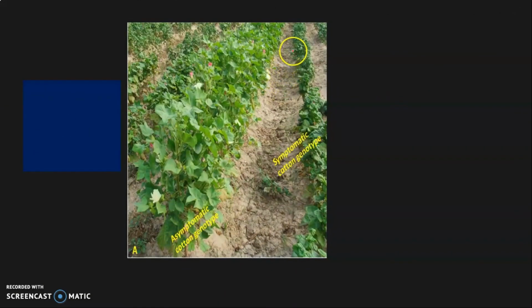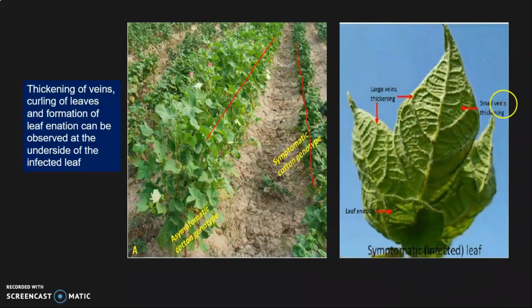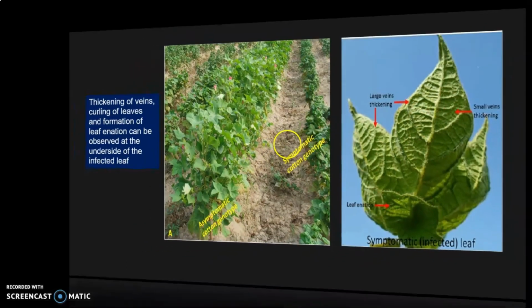As you can see here, this line is a symptomatic line infected by cotton leaf curl disease, and this is a healthy line. You can see the veins have become thickened, thickening of veins, and curling. Leaves have become curled, and there are leaf initiations. Look here, this is a leaf initiation, a small leaf. Small leaves come out from the underside of the main leaf. So these are the symptoms of cotton leaf curl disease.